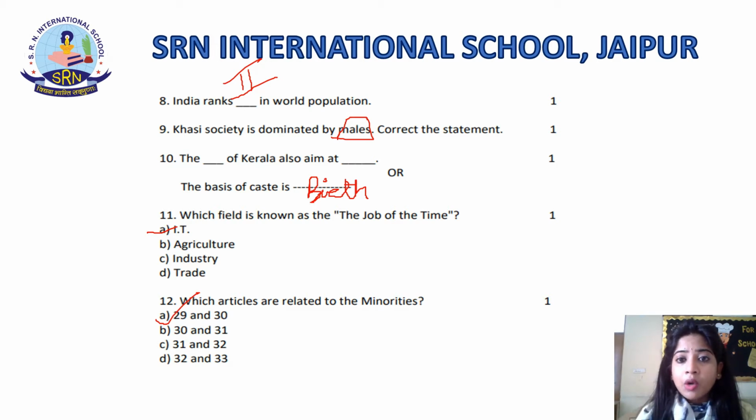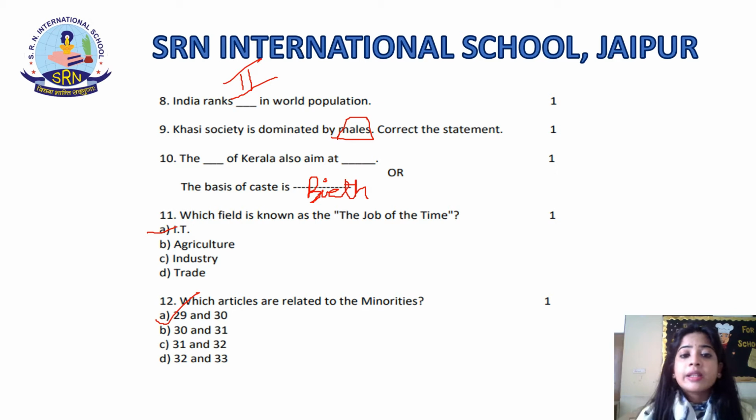Now talking about question number 10. The dash of Kerala also aim at dash. So in the correct answer, you have to mention the community name or the state name. Dash also aim at what process?